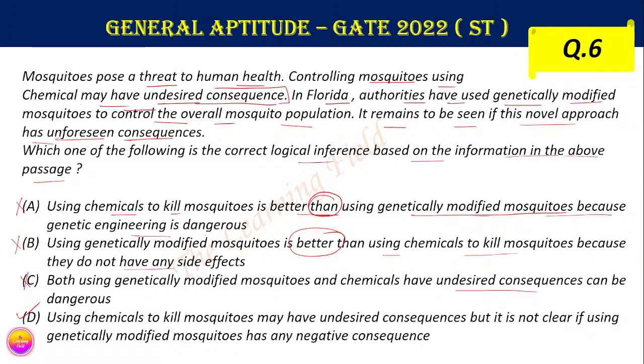Therefore the correct answer is option D. Using chemicals to kill the mosquitoes may have undesired consequences, but it is not clear if using genetically modified mosquitoes has any negative consequences. So we can't say it clearly. So this is the correct answer of this problem. Now going to the next question.